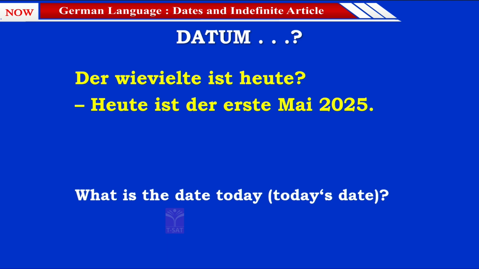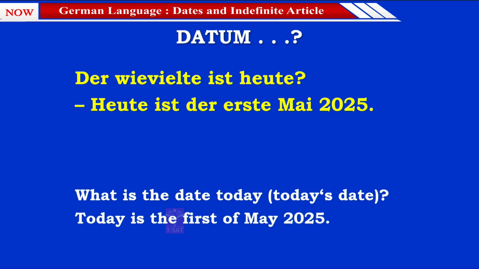I have chosen 1st, 2nd, 3rd, 4th as the dates and the month to be May, so that's why it is Mai and 2025. Heute ist der 1. Mai 2025. In English, today is the 1st of May 2025.